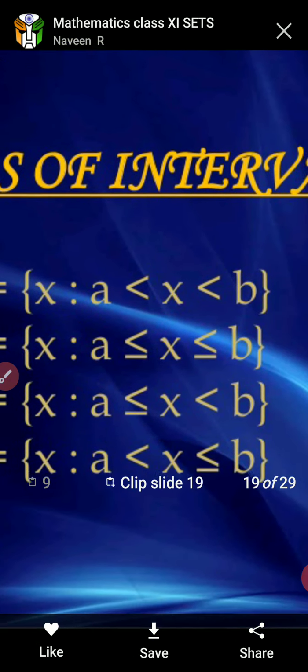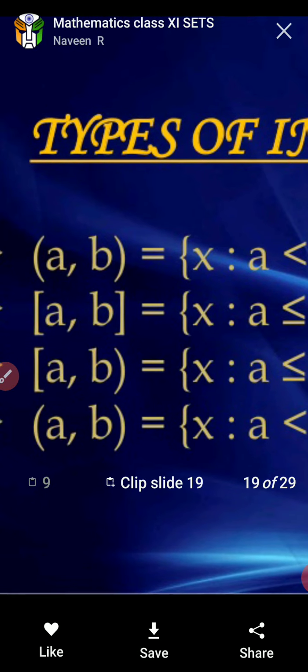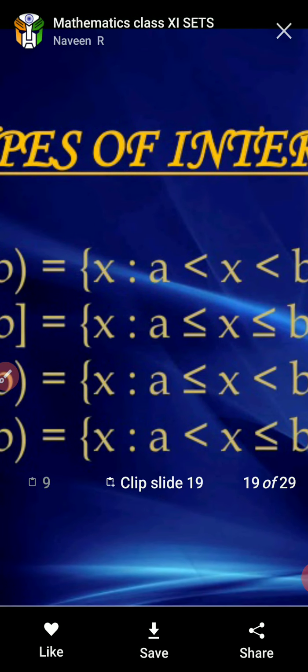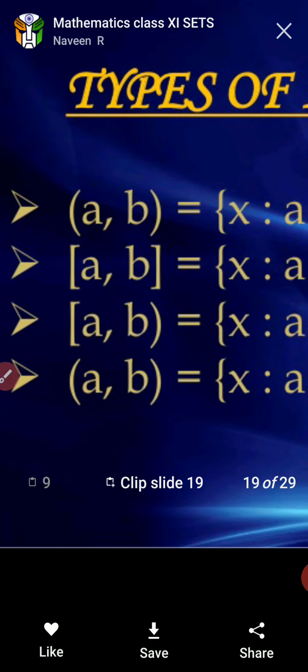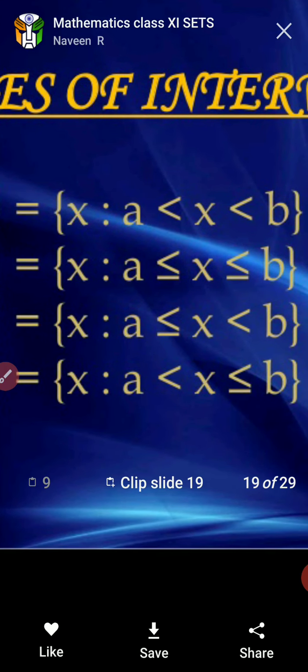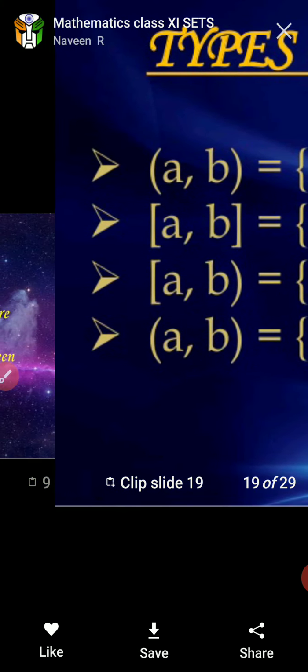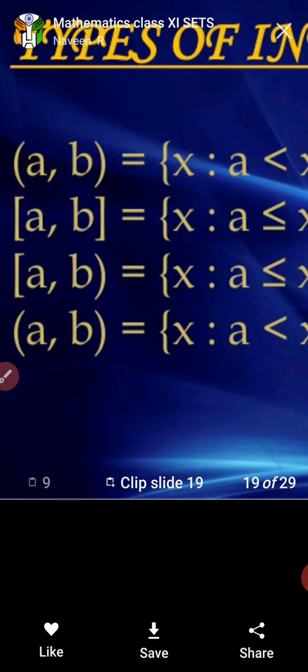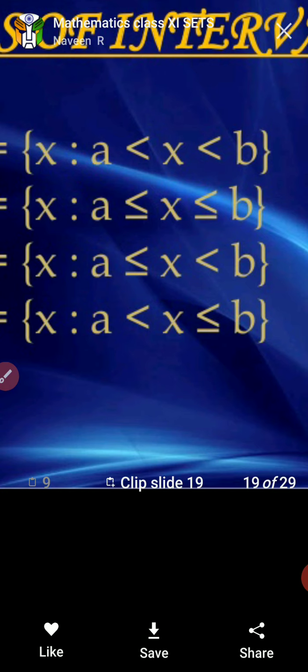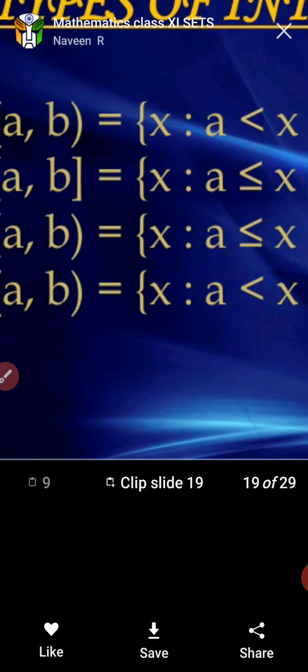In set builder form, you may write it like this: the open interval (a, b) is x such that x lies between a and b. The second one, the closed interval [a, b], is x such that x is between a and b, including a and b. And the third one, closed on the left side and open on the right side, in set builder form is x such that the value of x is greater than or equal to a and less than b.